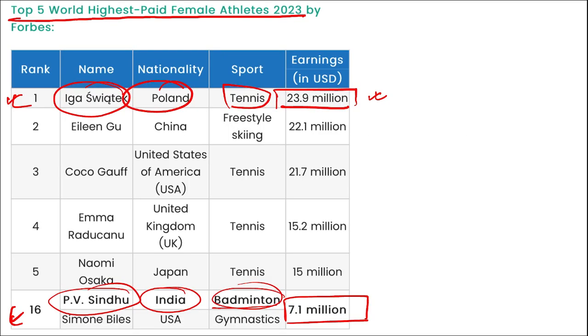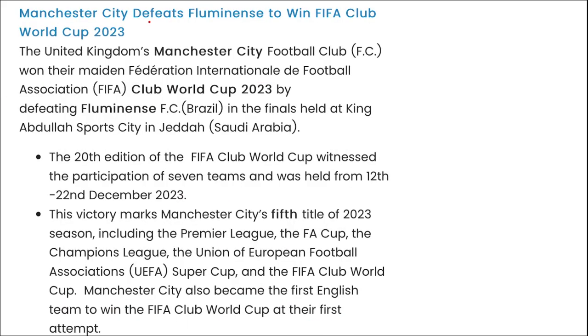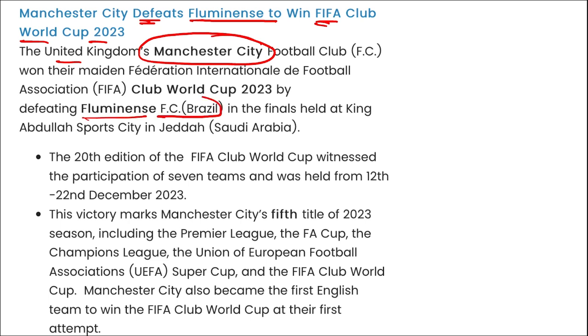Next is Manchester City has defeated Fluminense to win FIFA Club World Cup 2023. I repeat, if we are talking about FIFA Club World Cup 2023, it is Manchester City. This is a UK football club. They have defeated Fluminense, that is Fluminense Football Club of Brazil, in the finals, and they have won the FIFA Club World Cup 2023.